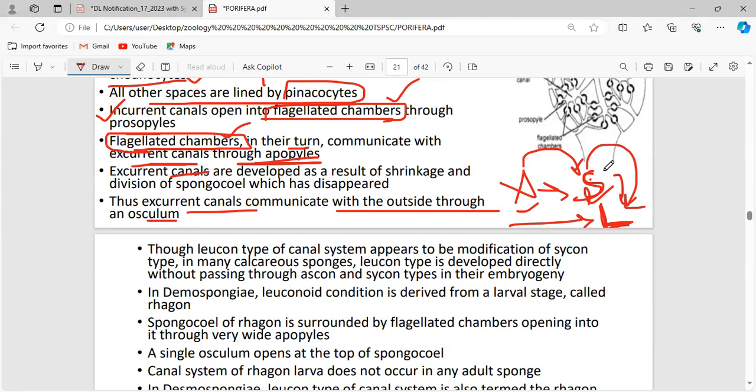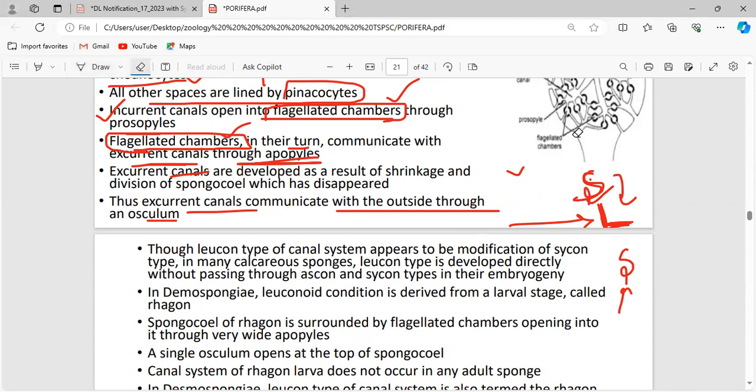But what we have read is that the Ascon type is seen in the embryonic stages of poriferans, and later in the adult stage it develops into the Sycon type. But in the Leucon type, like Spongilla, the Leucon type is developed directly.